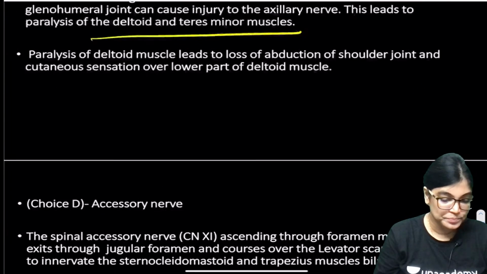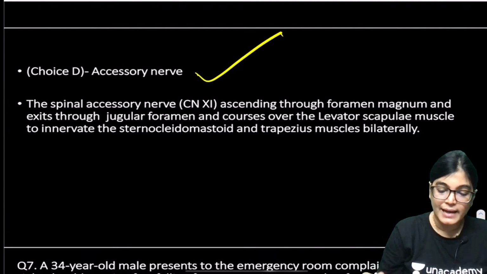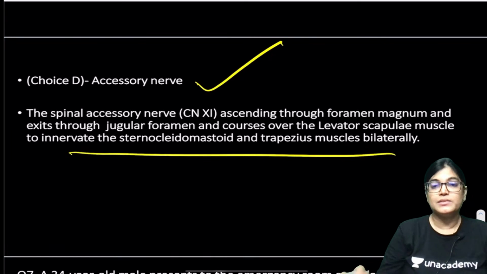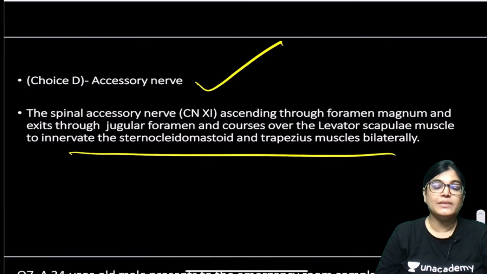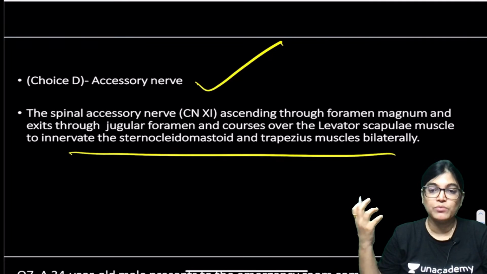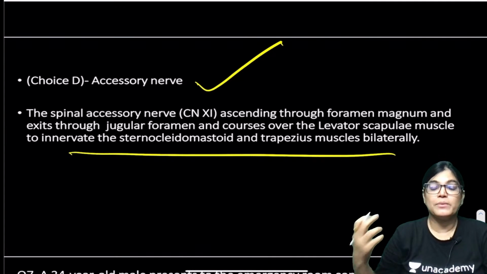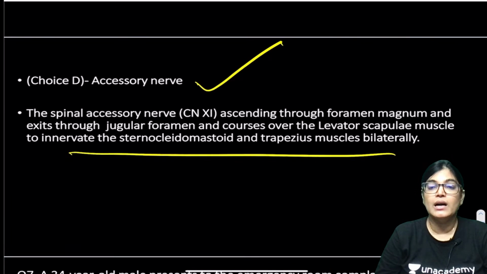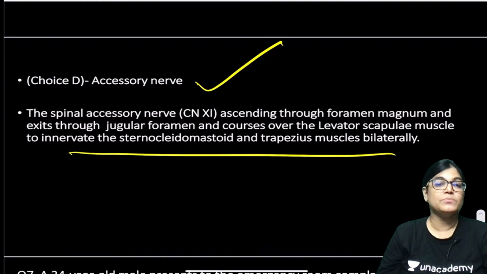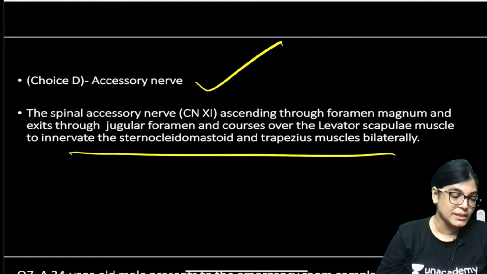Okay, thank you. Accessory nerve is not the answer. Why? Because accessory nerve, the 11th cranial nerve, is supplying two muscles, trapezius and sternocleidomastoid. Sternocleidomastoid is mainly responsible for rotation of the head to the other side. Trapezius muscle is also elevating the scapula, shrugging of the shoulder. So these kinds of signs and symptoms would be provided, but they were not provided in the MCQ. So this can't be the correct answer.